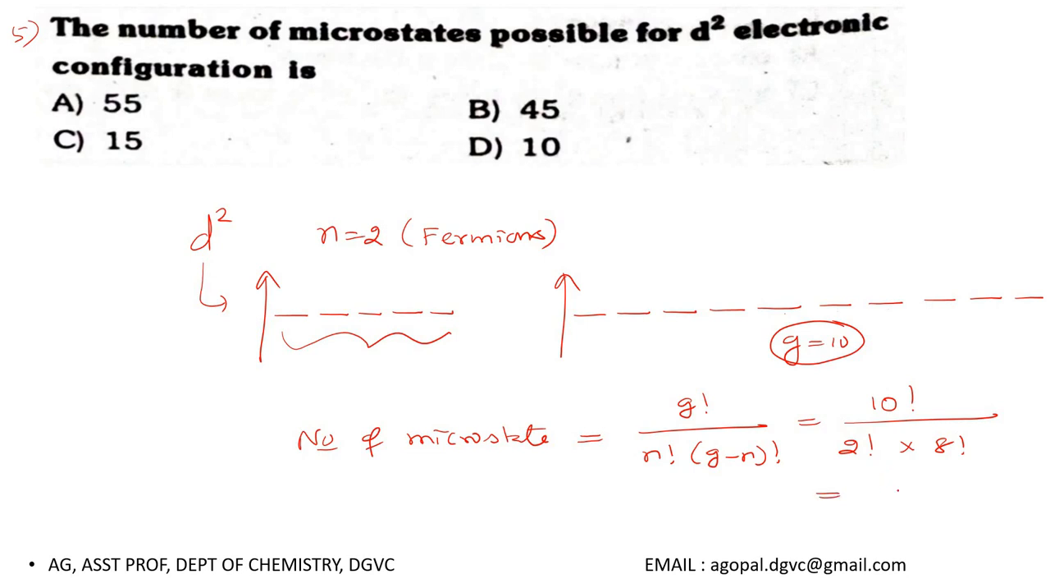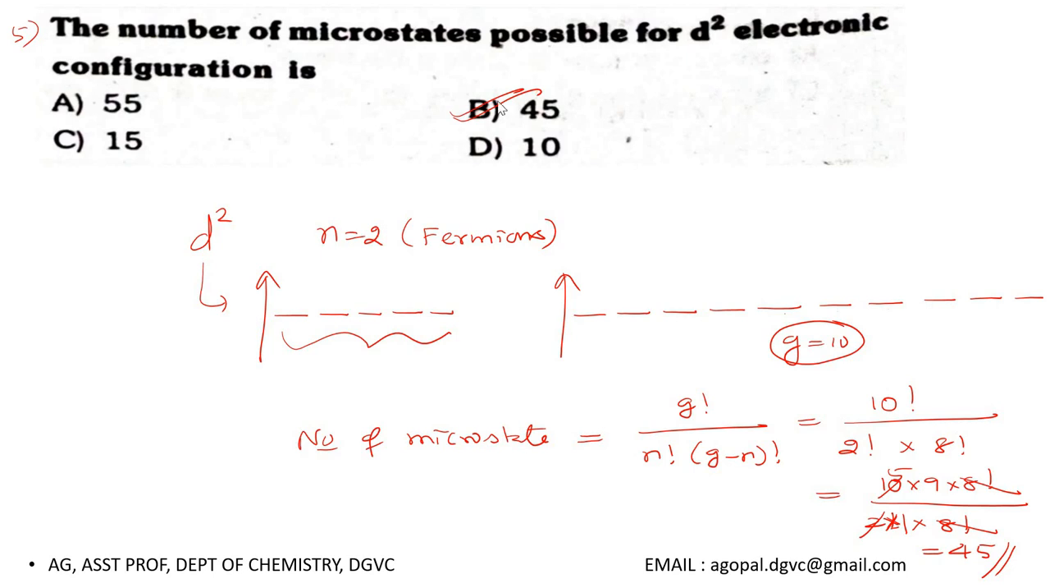10 factorial can be written as 10 into 9 into 8 factorial in the numerator, and in the denominator 2 factorial can be written as 2 into 1, and 8 factorial you just keep as such. 8 factorial cancels each other, and here 2 into 1 is 2, 5 2s are 10, 9 into 5 you'll get 45. So for D2 configuration we'll get 45 microstates. So the correct option for this question is option B.